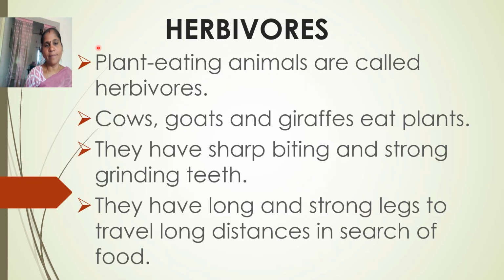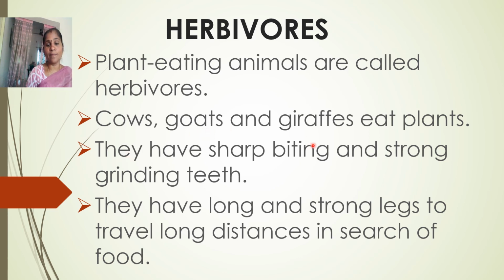Next one, herbivores. What is meant by herbivore? Plant eating animals are called herbivores. So which animals eat only plants? Those animals we should call herbivores. What are the animals? Cows, goat, giraffe eat plants, and even sheep, buffaloes, ox. Such kind of animals will eat only grass.